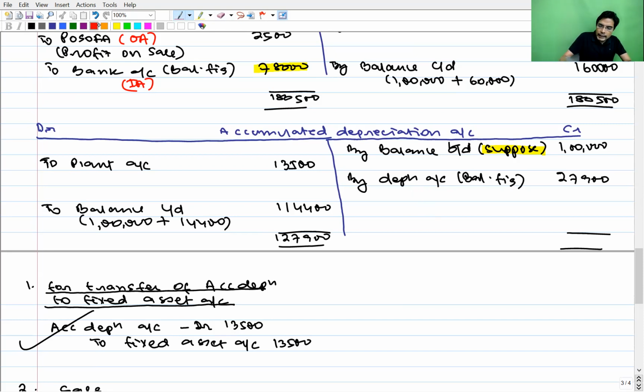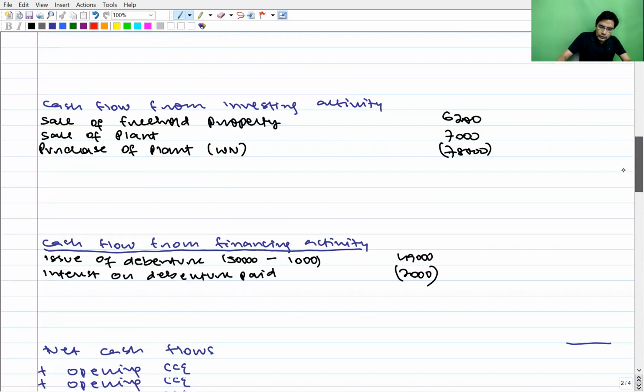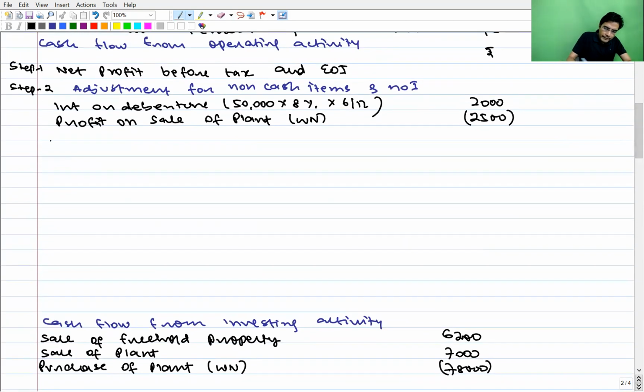And this will be added back in operating activity. So in operating activity, we will add back depreciation on plant. Again, refer working note, 27,900.